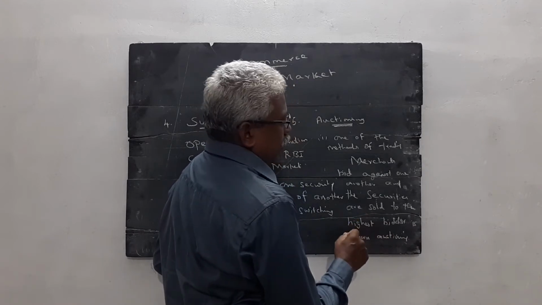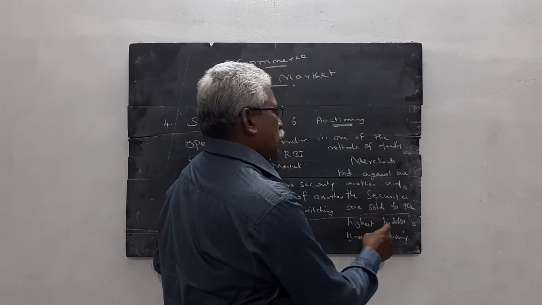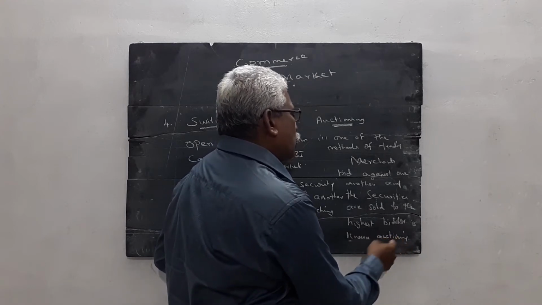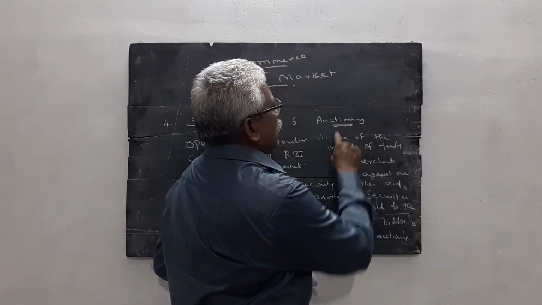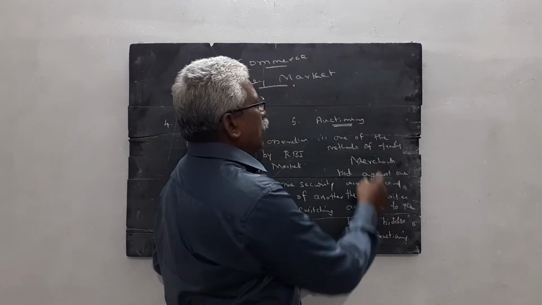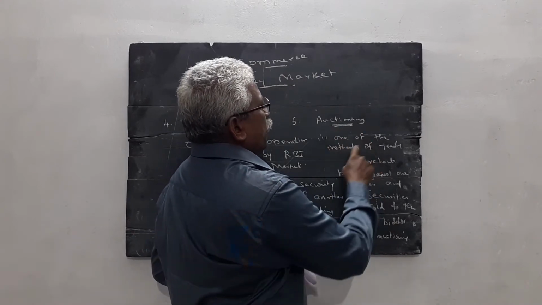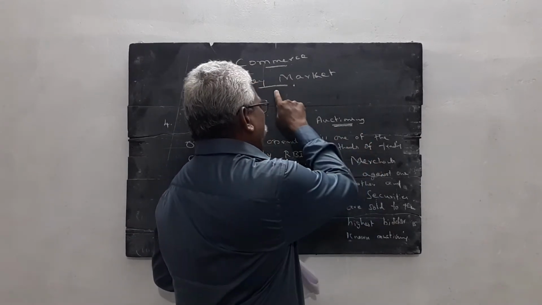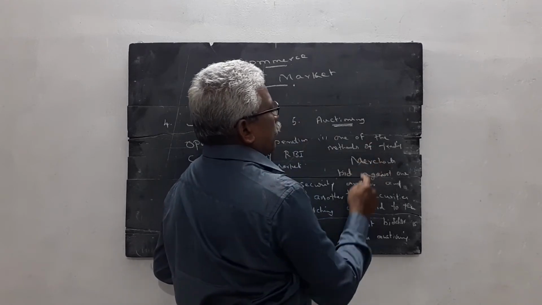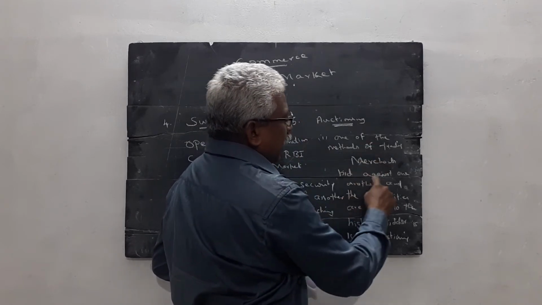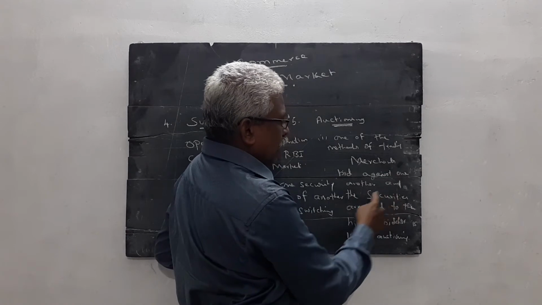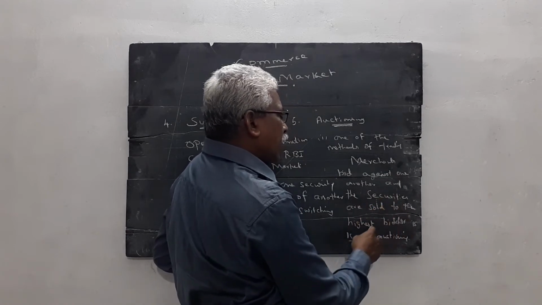Once again I explain: the highest bidder is eligible to get the security. It is called actioning, one of the methods used in the money market for trading. Merchants bid against one another and the securities are sold to the highest bidder.